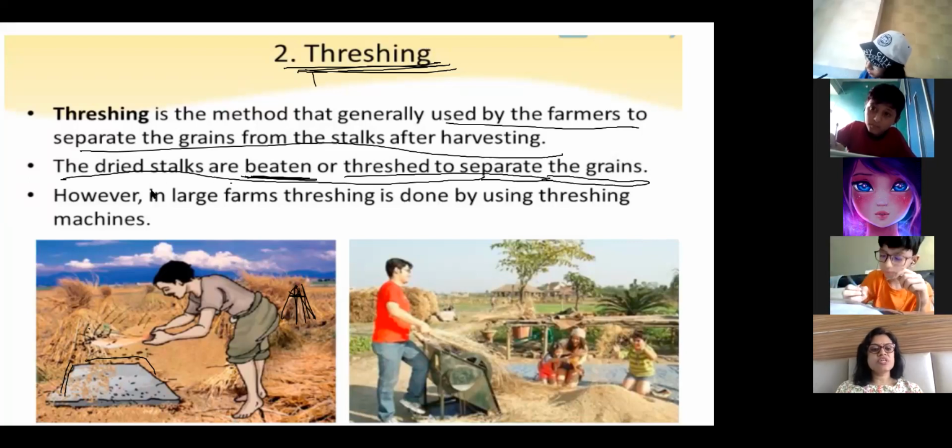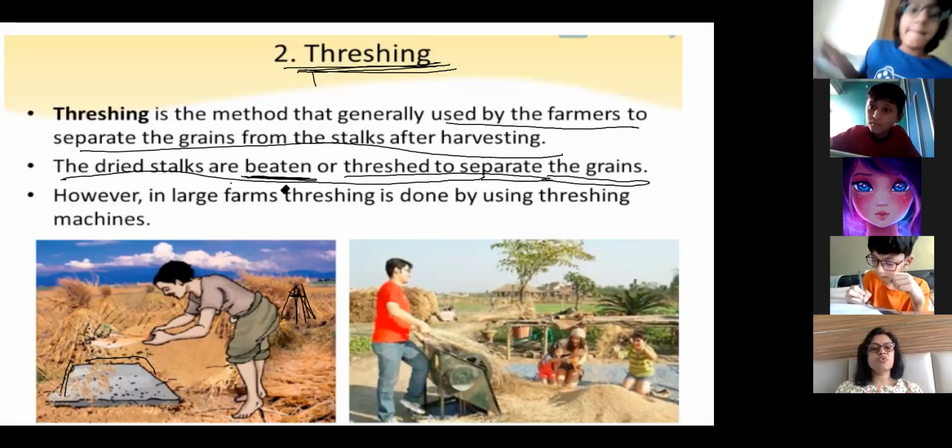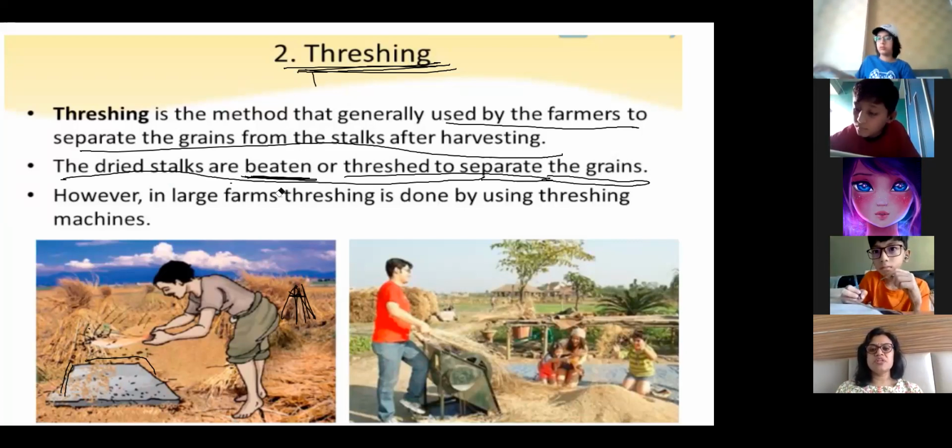So how is threshing done? It is beaten on the floor, and in this process, grains get separated from the stalk. Okay. Now what do farmers do after this step? Okay, we'll go to the next step now.